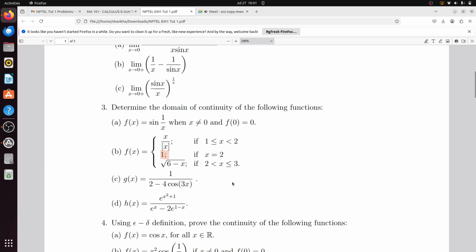The point 1, master. No, the point is 1. No, just repeat once again what you have said. Discontinuous at the point 1. No, it is not discontinuous at the point 1.